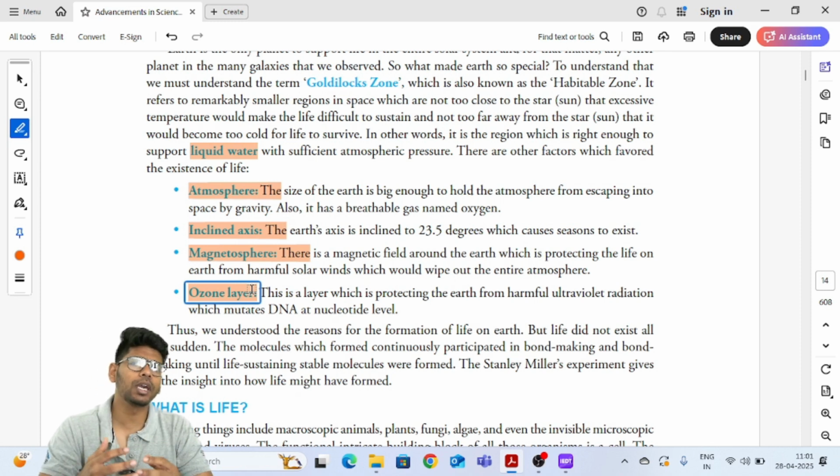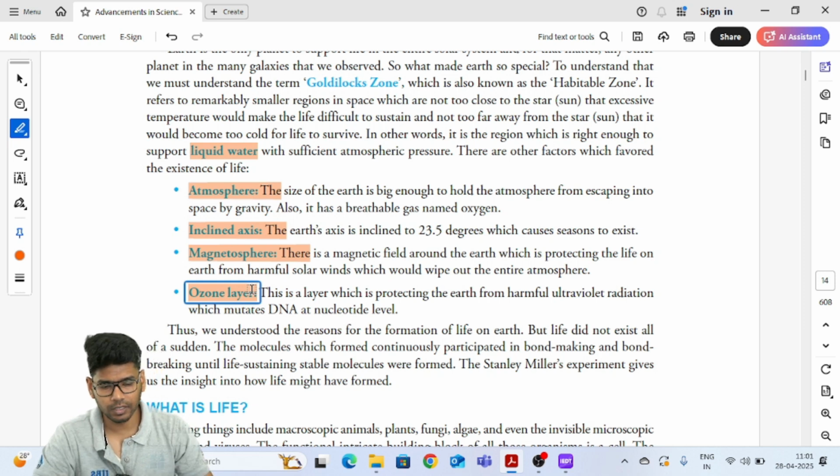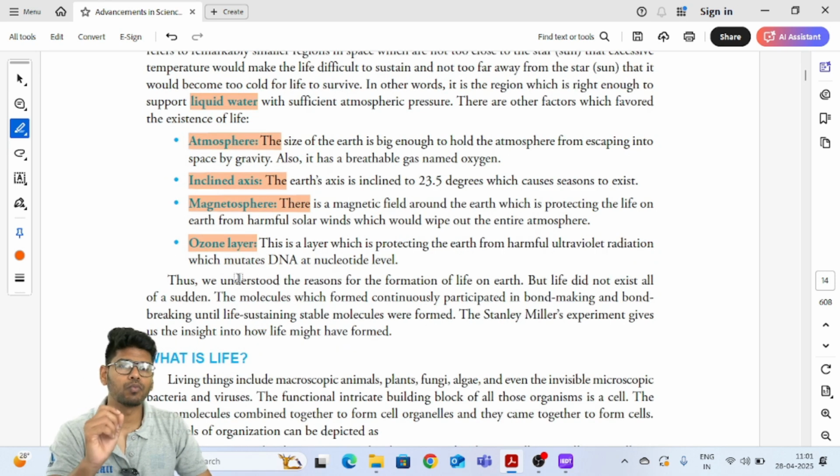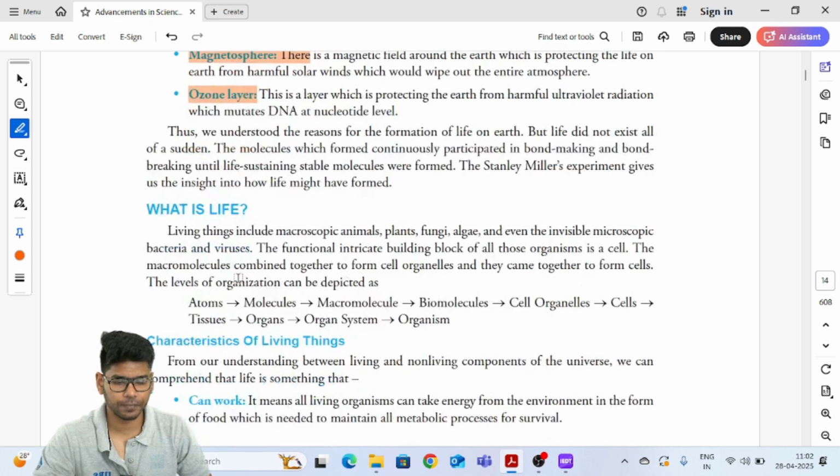If the ozone layer was not present, what could happen? Gradual mutations, and life could not prosper, right? So these are the reasons that made Earth so special that life could sustain on the Earth.